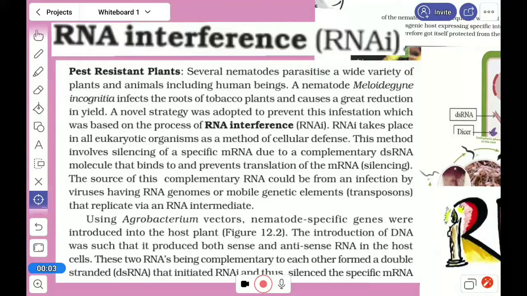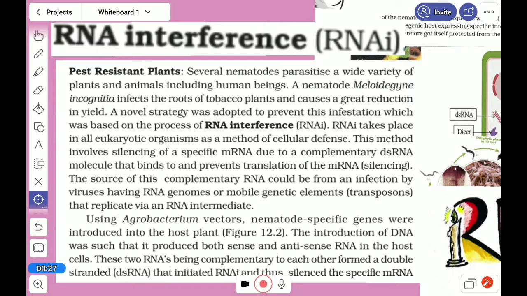Welcome to BioClass. Today we will discuss RNA interference, in short RNAi. We will discuss everything about it. It is a unique system in RNA biology. Unfortunately, we know very little about RNA biology.